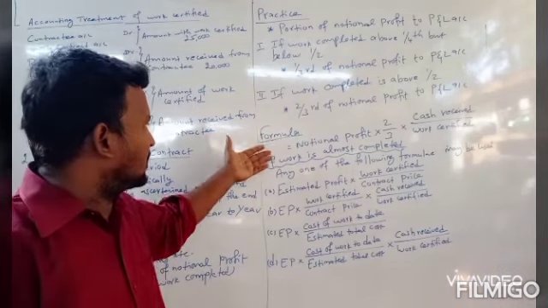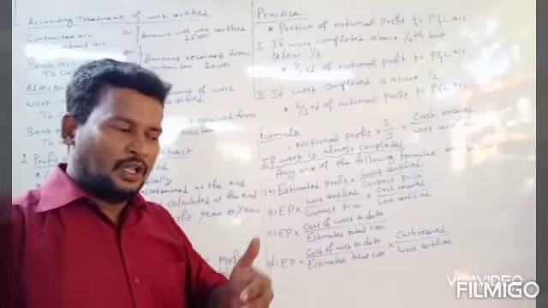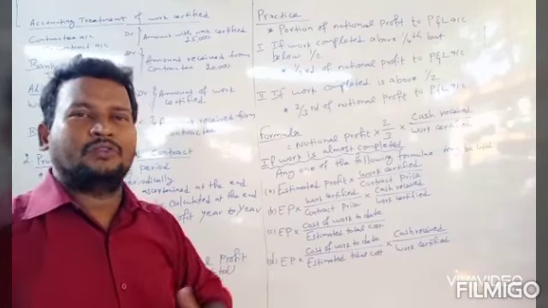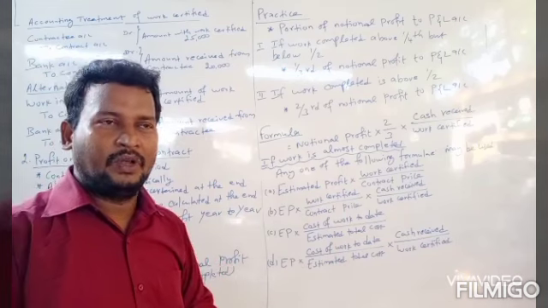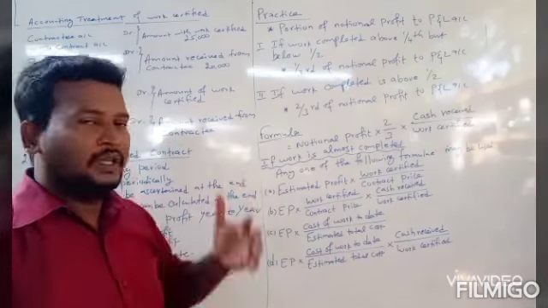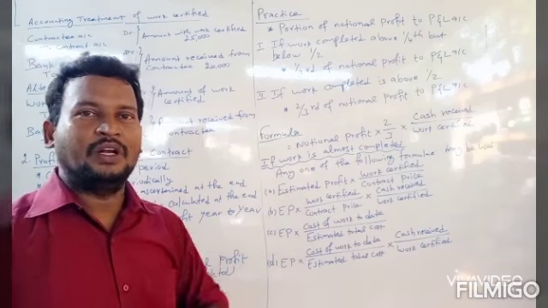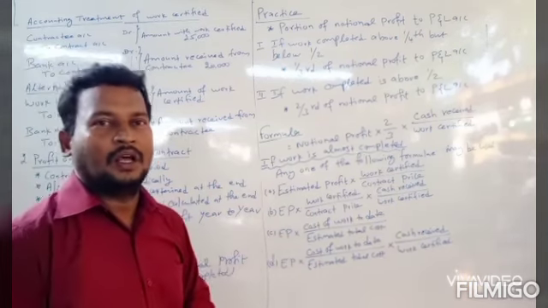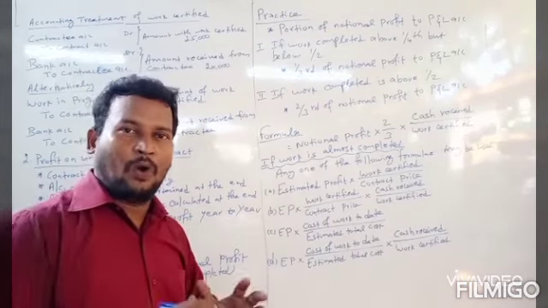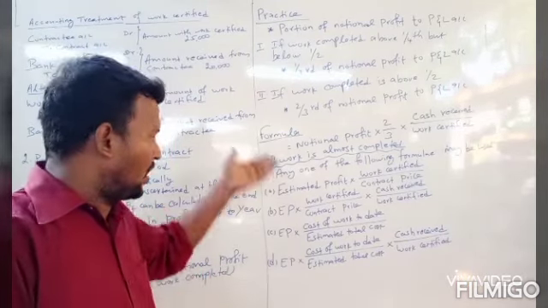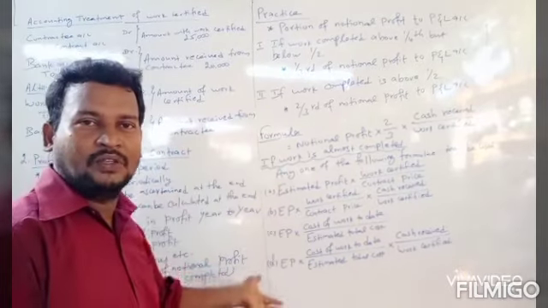The third case is if the contract is almost completed and only a little part is pending. In that case, the above formulas will not be applicable. Instead of that, we can transfer a part of the estimated profit to profit and loss account following any one of these four formulas.